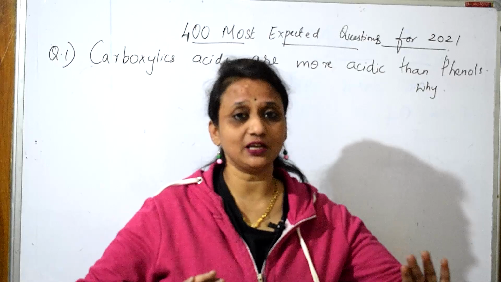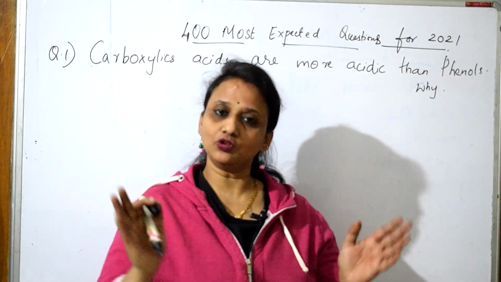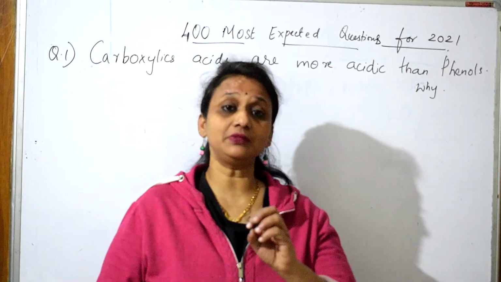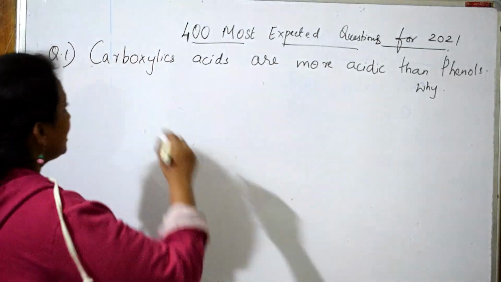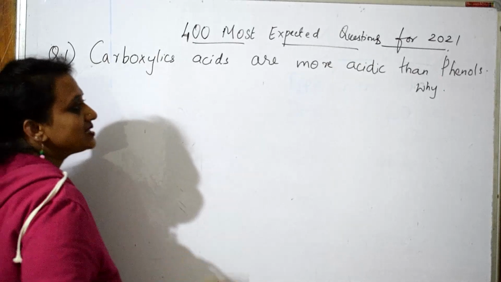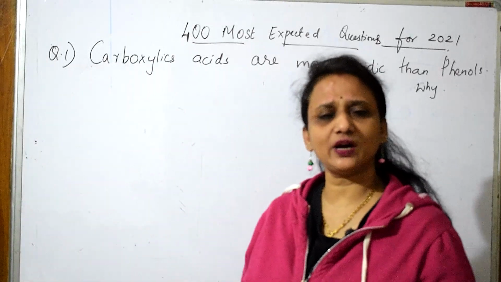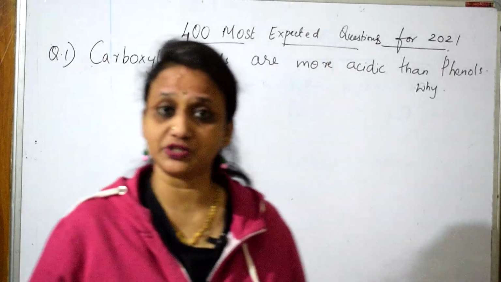It is not like organic ones, inorganic, physical. On the whole of chemistry, randomly most expected questions. Let us start with the first question. Carboxylic acids are more acidic than phenols. Why? It's quite common and important question, students.